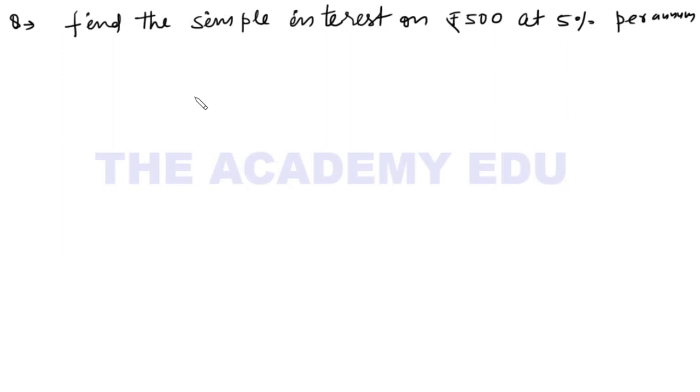Per annum is per year, for 4 years, right? Now let's see the solution.